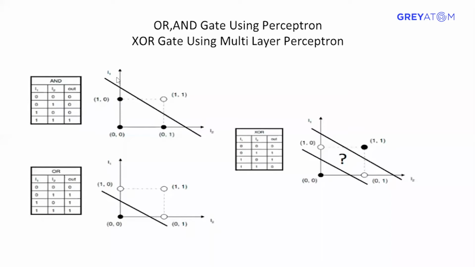If we see here, in the case of an AND gate, we can draw a separator, a decision boundary, over here. Anything below that is categorized as 0, and that white circle is categorized as 1. So in the case of AND gate and OR gate, it is possible. Whereas in the case of XOR gate, we can't draw a linear decision boundary over here.